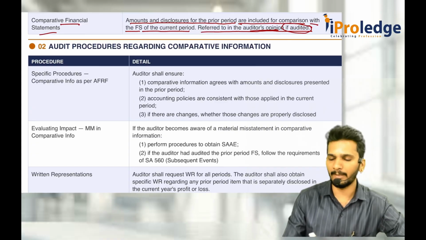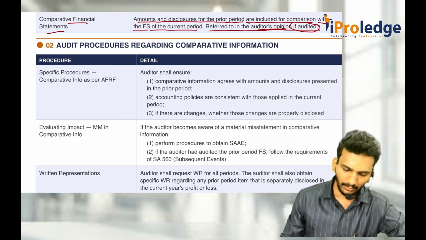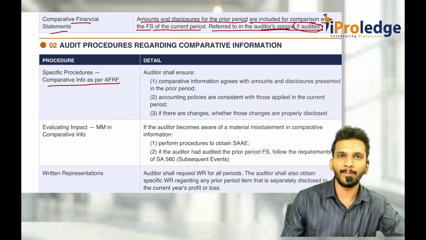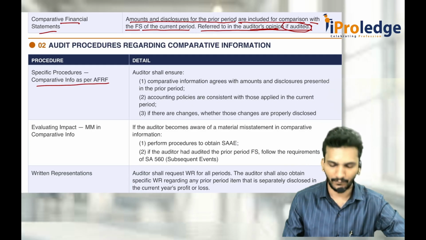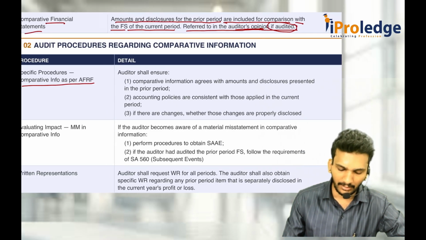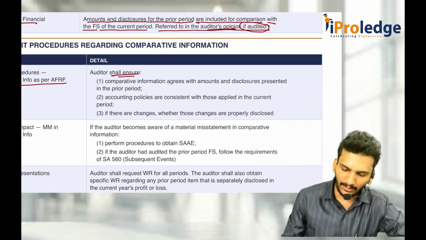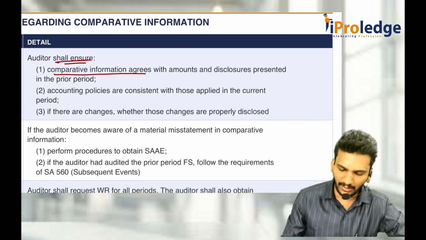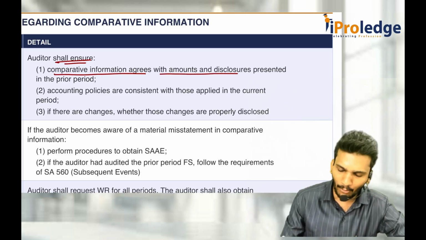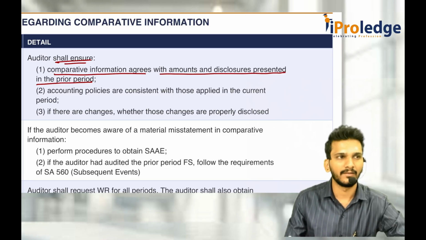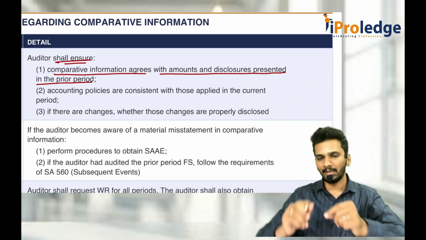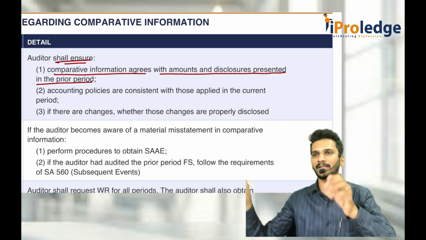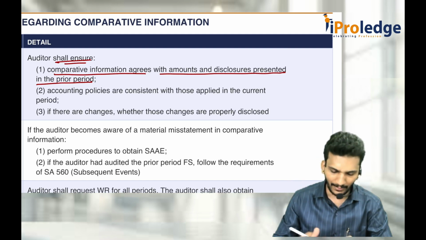What is the procedure with respect to comparative information as per the AFRF? I am not talking about corresponding figures or comparative financial statements; I am talking about the general category now. First, the auditor shall ensure that the comparative information given agrees with amounts and disclosures presented in the prior period. Last year also you might have prepared financial statements. These figures along with the current year figures are there, everything should match. There should not be any discrepancy.